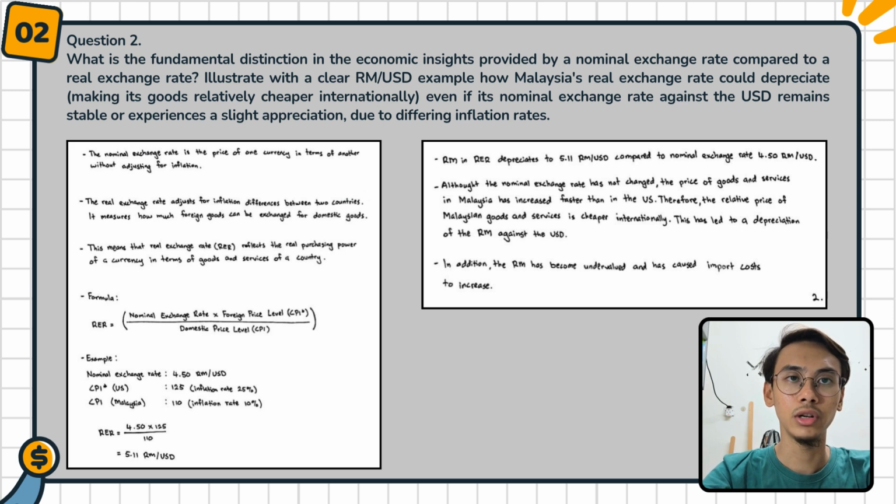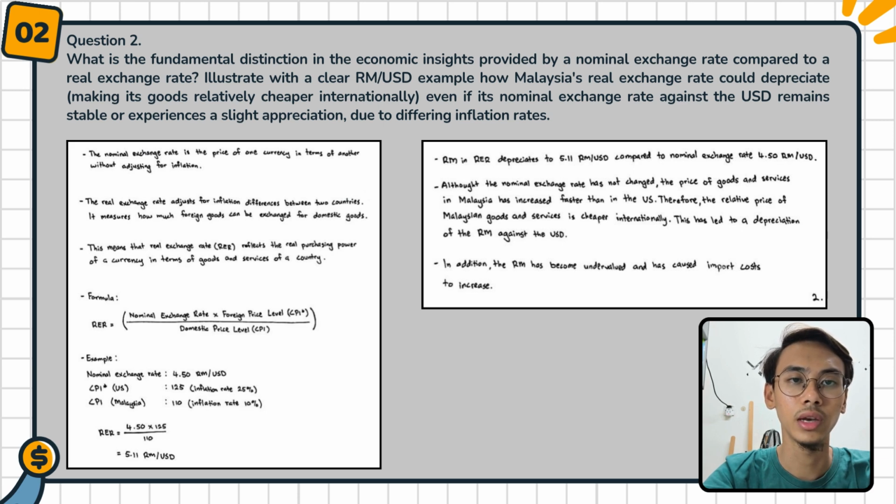Firstly, I will explain about the nominal exchange rate. The nominal exchange rate is the price of one currency in terms of another without adjusting for inflation. The real exchange rate is adjusted for inflation differences between two countries. It measures how much foreign goods can be exchanged for domestic goods. This means that the real exchange rate reflects the real purchasing power of a currency in terms of goods and